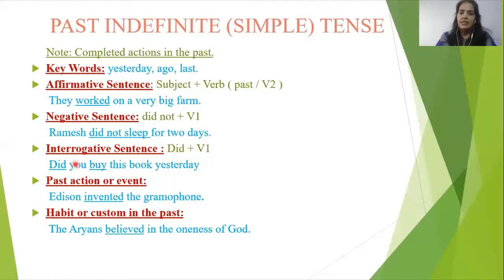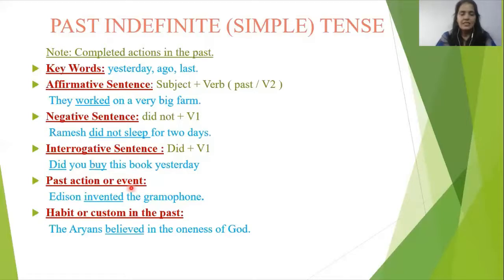Interrogative sentence. In an interrogative sentence, we will use the helping verb in the beginning, then subject, then verb, and then object. Did you buy this book yesterday? You can see did, buy. Because we are using did here, as I told you, did plus first form of the verb. Again, I'm recalling for you: in affirmative, subject plus the second form of the verb. And in negative and interrogative, did plus first form of the verb. This is the key rule.